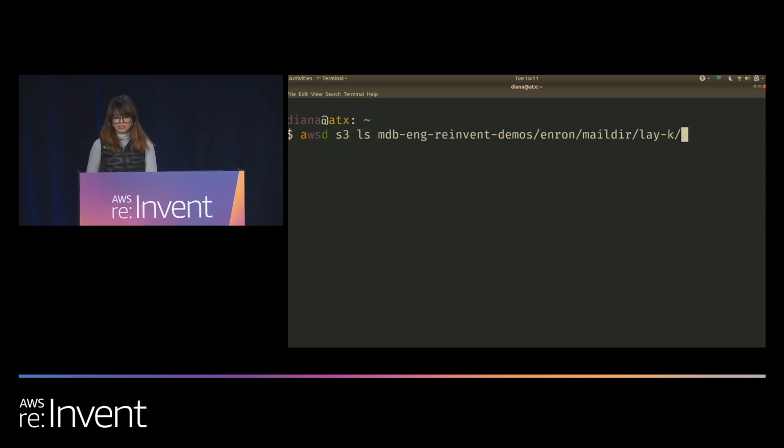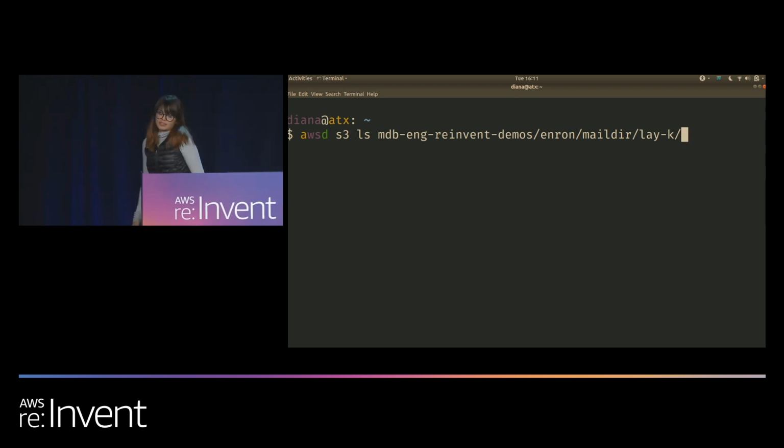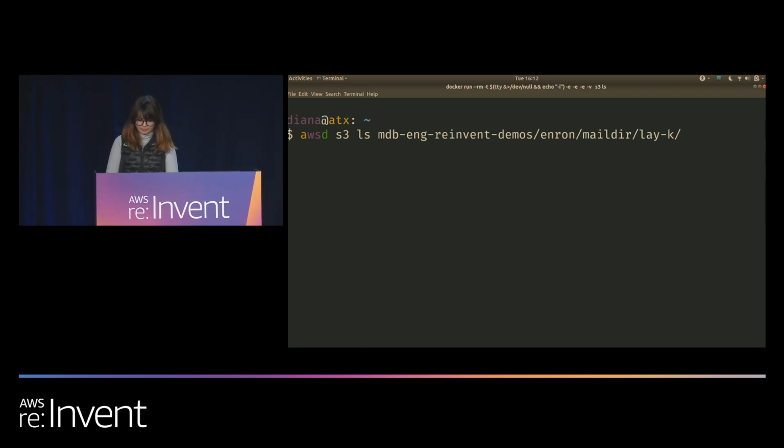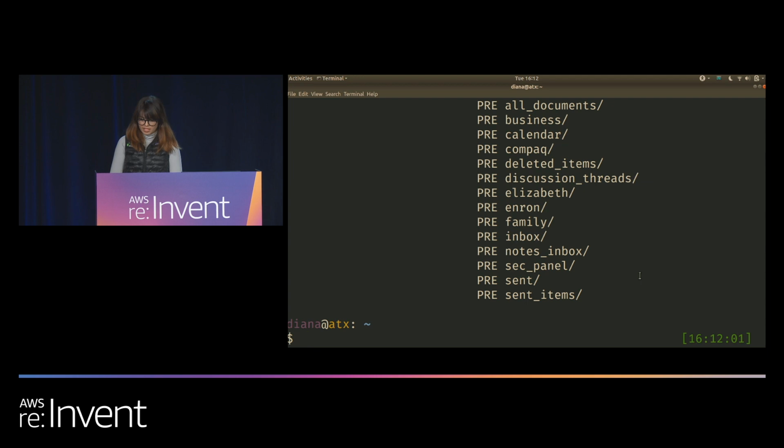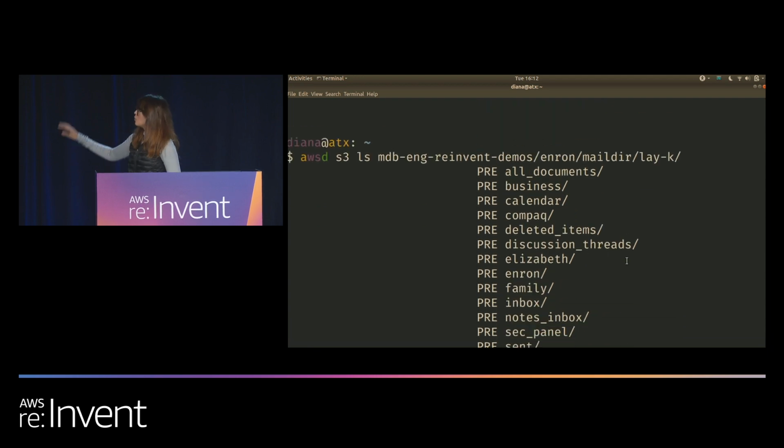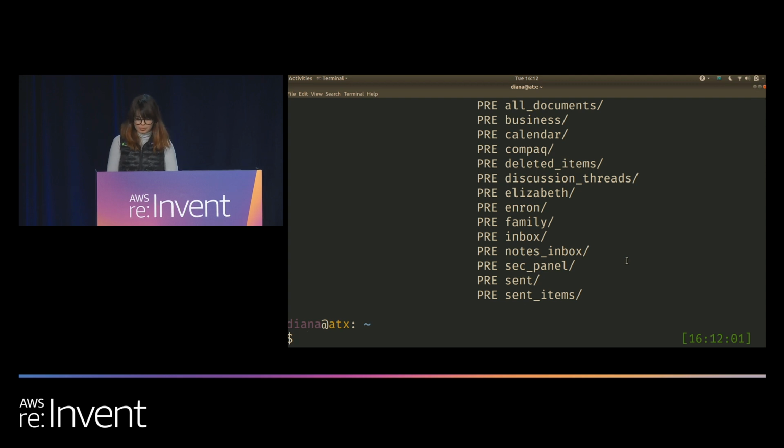So here, I'm just going to list the documents of my bucket. And in particular, I'm going to look at Kenneth Lay. Kenneth Lay was one of the founders and chairman at the Enron Corporation. So here, we can get familiar with the directory. And now let's take a look at a particular email.